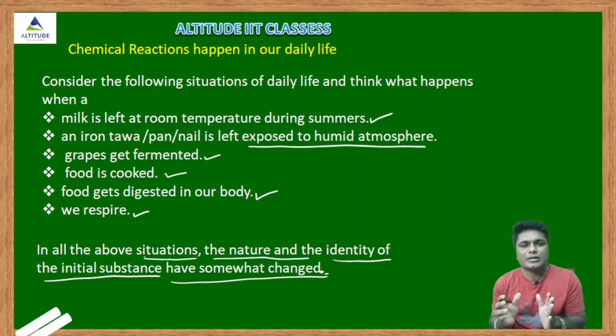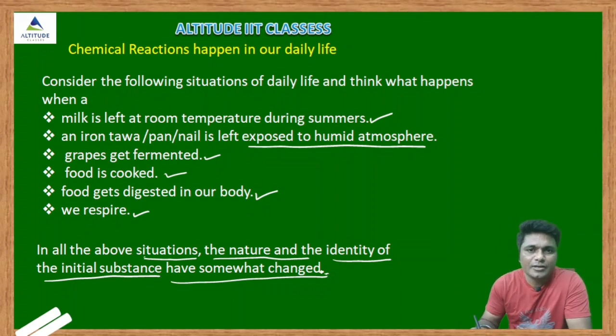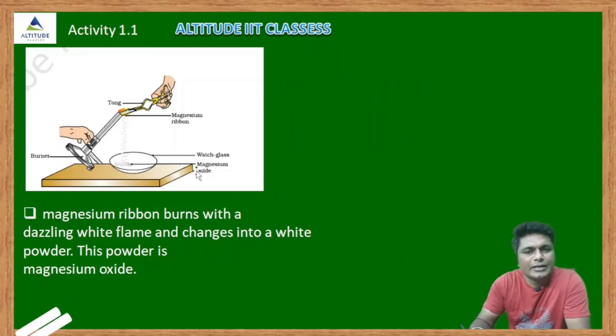Now what is a chemical reaction? The process in which one or more substances change into one or more new substances, and in this process the original compounds lose their identity. Clear now? So we will discuss some NCERT activities, and also the changes that take place in chemical reactions. In our NCERT textbook, that is activity 1.1.